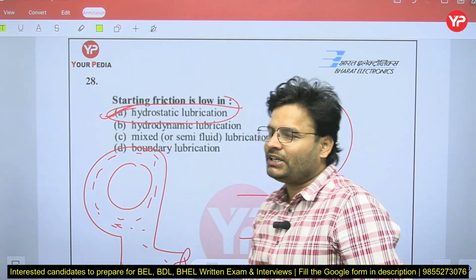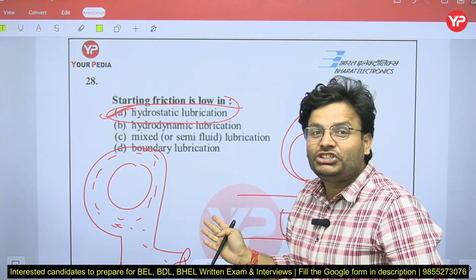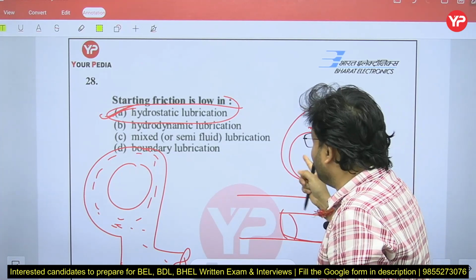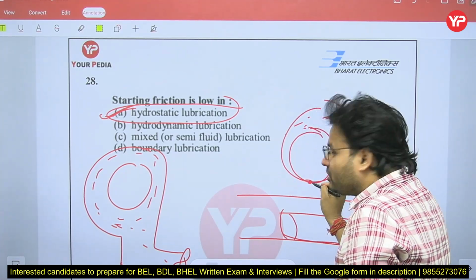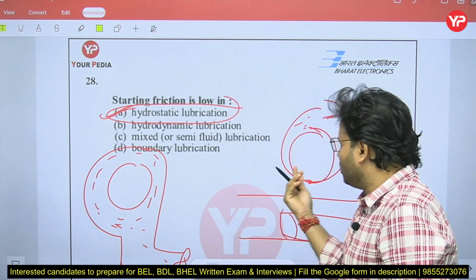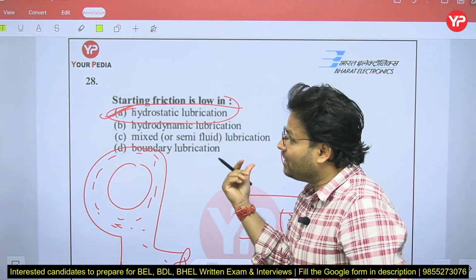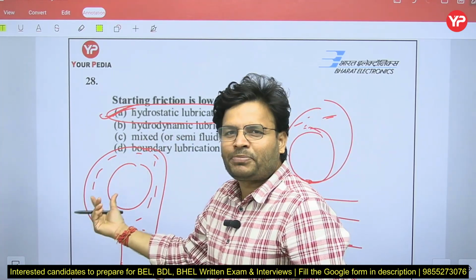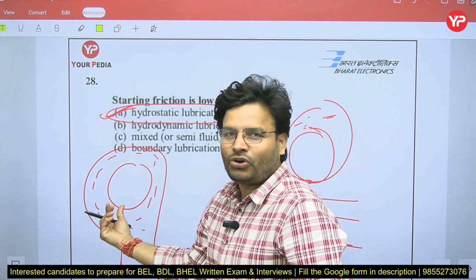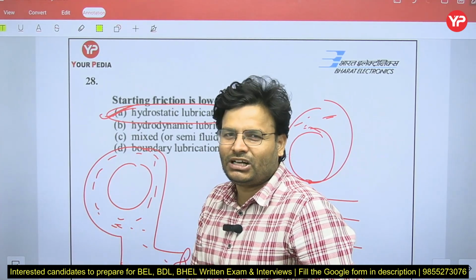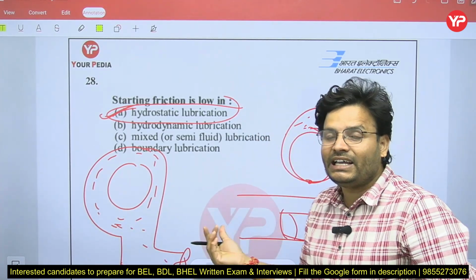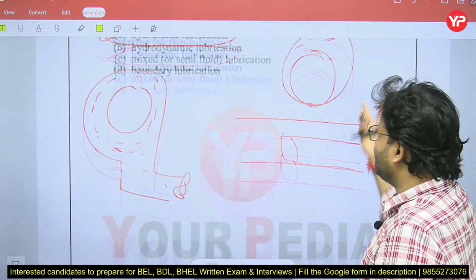Now the rest of the differences you have to know. Hydrodynamic is generally preferred at a high RPM, because they rotate at a very high RPM, then only the lubricant comes and due to that the pressure increases, and the contact gets disengaged. But in hydrostatic, even at lower RPM or even in the static condition, there is no metal to metal contact, so no friction, and it is easy to start. So my dear friends, here starting torque is less, while here starting torque needed is high because of the metal to metal contact. All those differences you have to keep in mind.